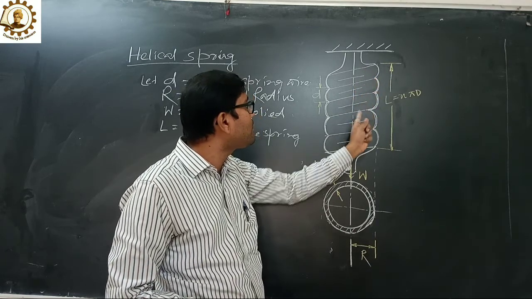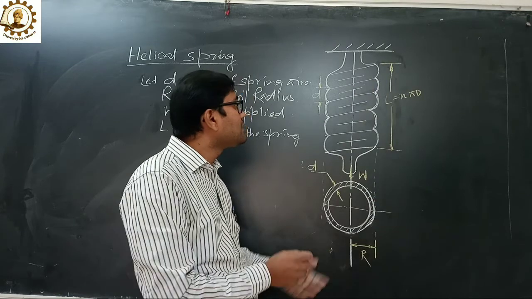So 1, 2, 3, 4, 5, such as, so that is the number of coils.